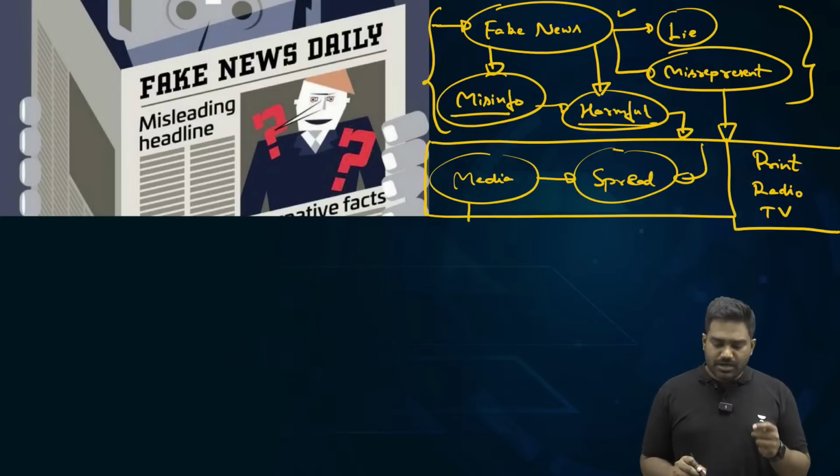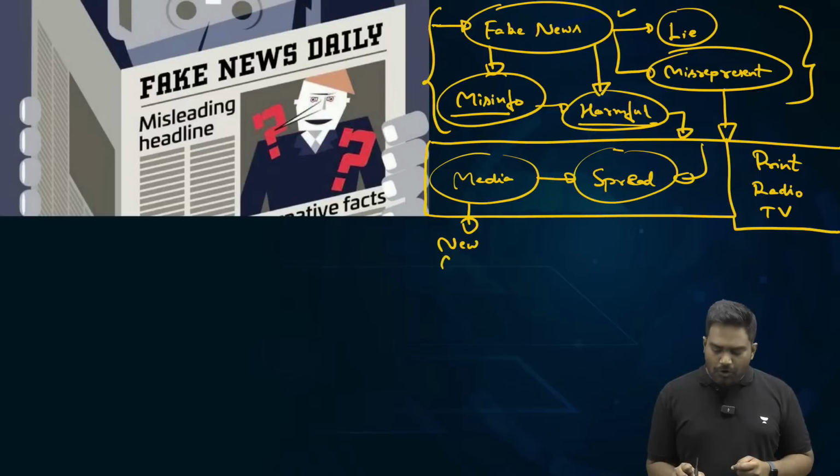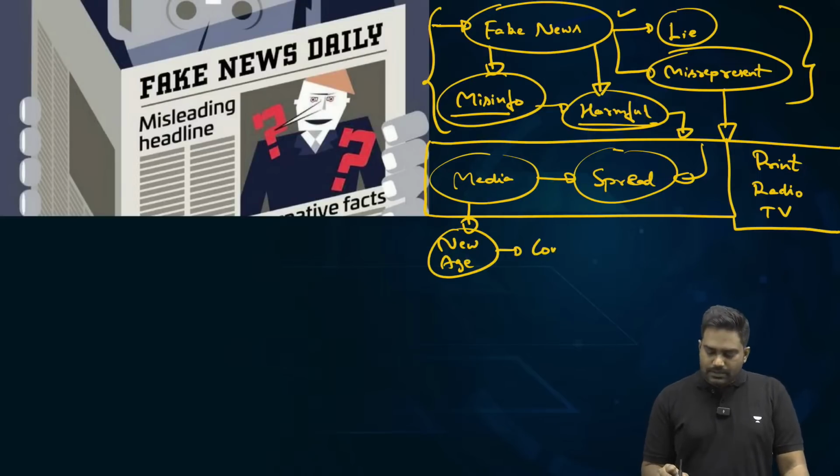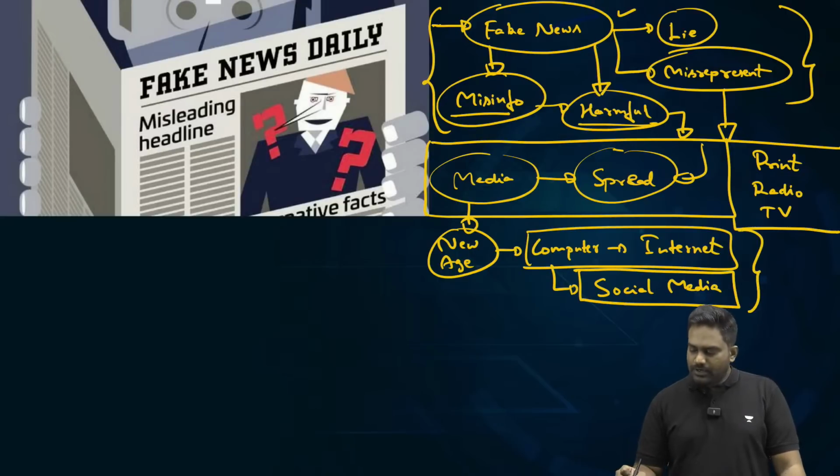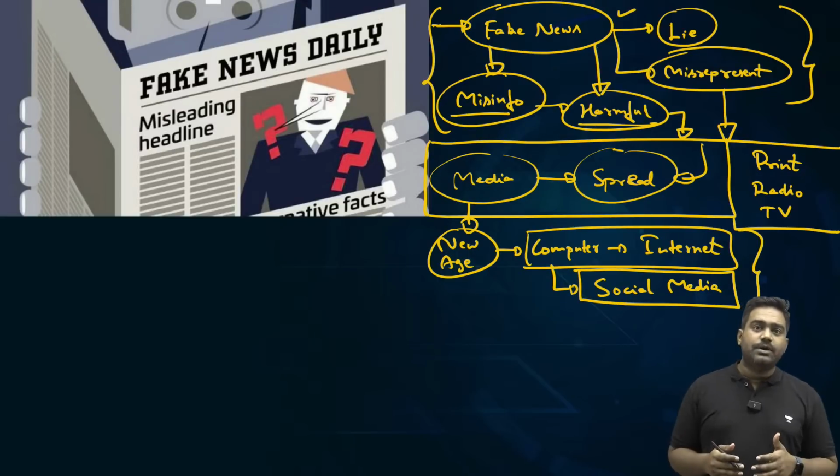But the new age media, which has evolved in the last 4 decades, that is computer-based communication, digital communication, primarily based on the internet, led by social media firms and digital media and other forms of new age communication.